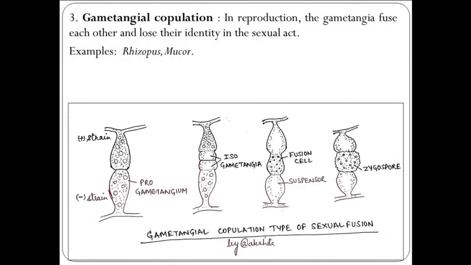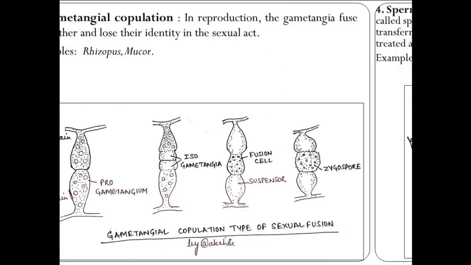Third is gametangial copulation. In this, two gametangia fuse with each other and lose their identity in this sexual act. Examples are Rhizopus and Mucor. You can see in the diagram there are two strains, plus strain and minus strain. That is how sexual reproduction occurs. The plus strain and minus strain come together and form isogametangia. Firstly they form progametangia in the left diagram, then in the second from left the isogametangia are formed, then they turn into suspensors and a fusion cell is formed, and in the extreme right, the zygospore is formed. This is the gametangial copulation type of sexual fusion in the fungi.